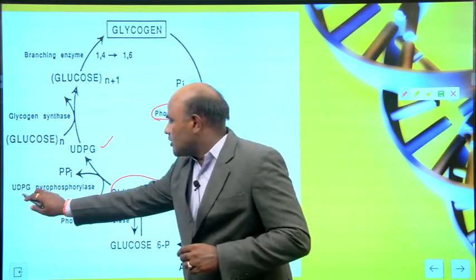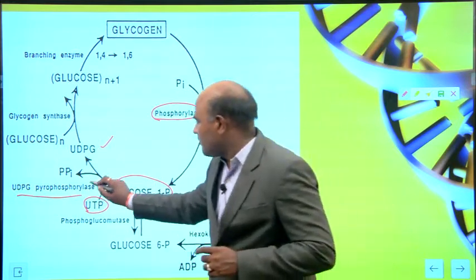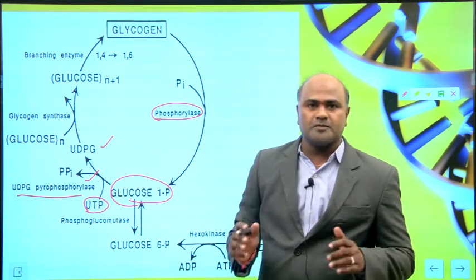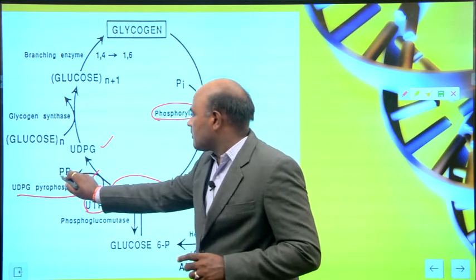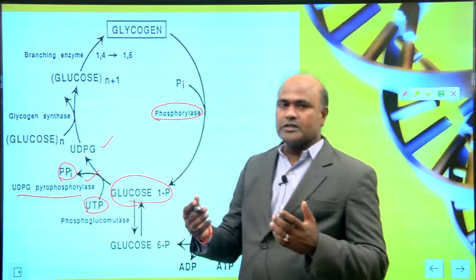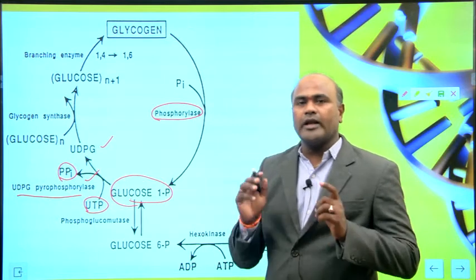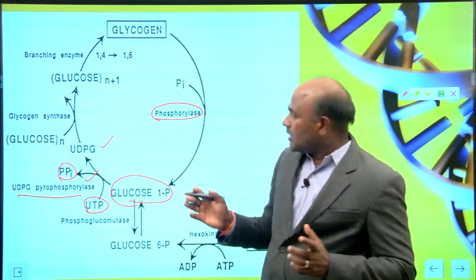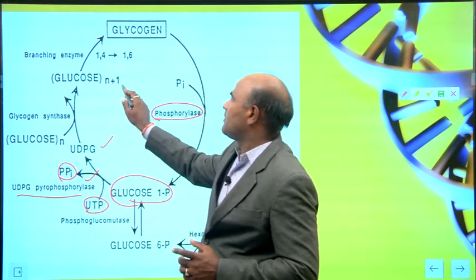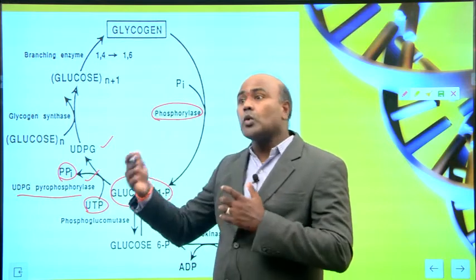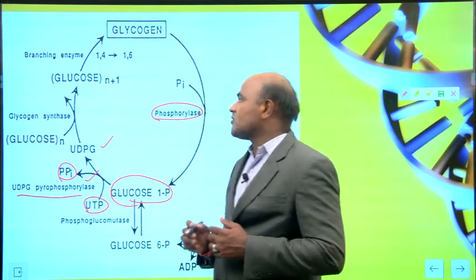Here UDPG pyrophosphorylase is the enzyme involved. Then one phosphate molecule is released, and finally we get UDPG, uridine diphosphate glucose. Again, uridine diphosphate glucose produces glucose n plus 1, increasing the number of glucose units. So UDPG produces glucose chains with the help of glycogen synthase.